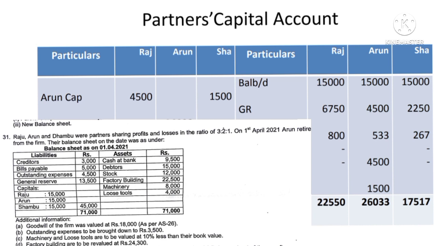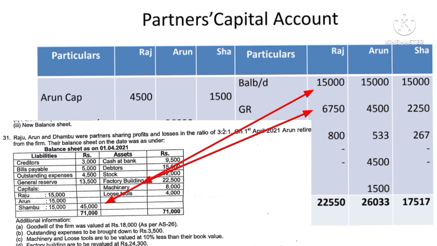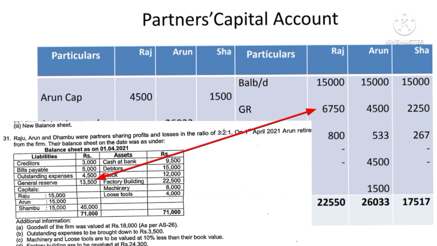The opening balance of the capital, Raju 15,000, Arun 15,000, and Shambhu 15,000. And there is a general reserve, it has to be distributed among the partners as per the ratio of 3:2:1. So by general reserve, it comes to 6,750, 4,500, 2,250.